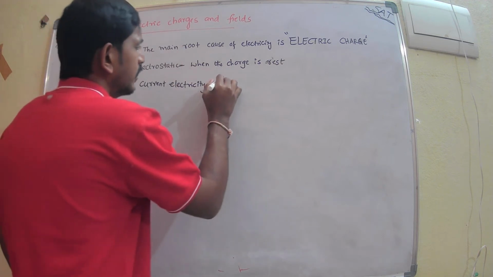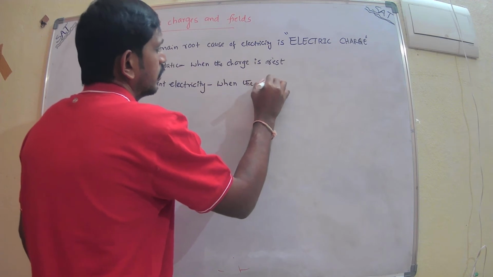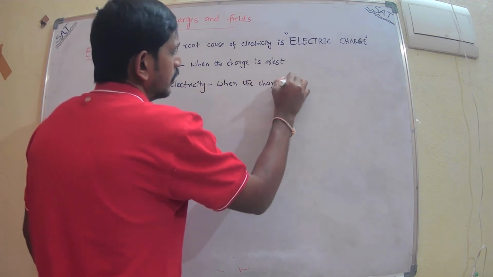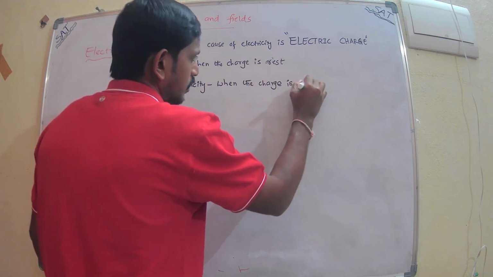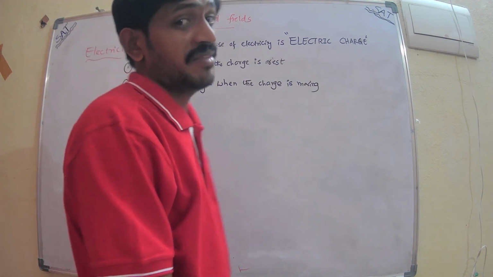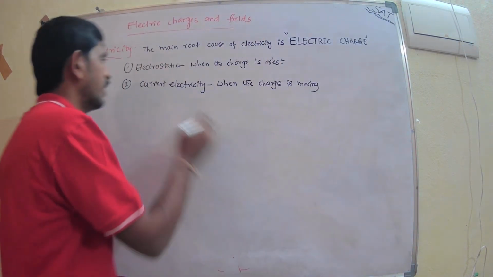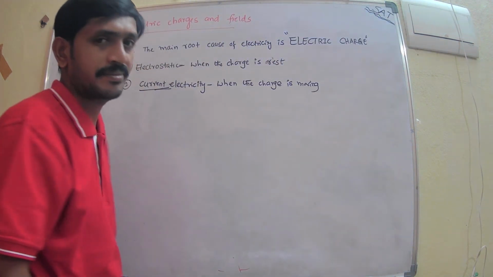So when the charge is moving, definitely there are some effects, and we will study those effects in the current electricity chapter.